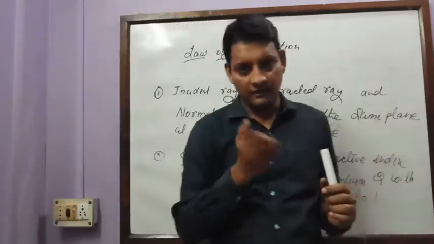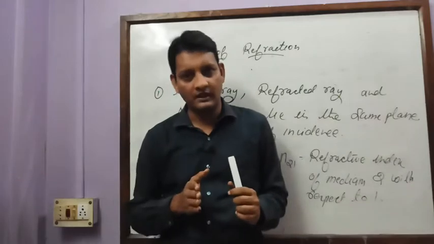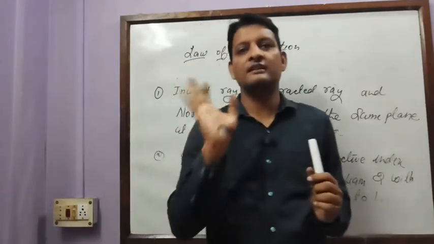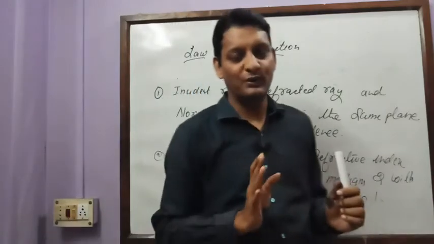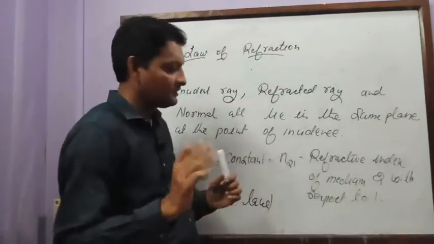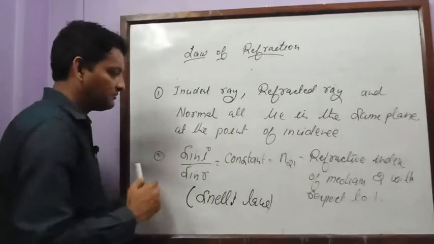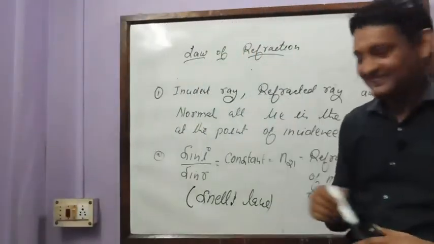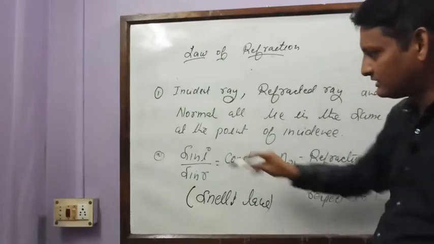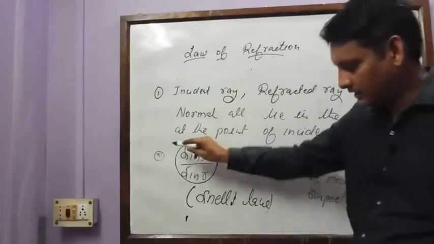The incident ray, the refracted ray, and the normal all lie in the same plane at the point of incidence, and this I have explained clearly in the topic of reflection. Now, my dear student, we are going to see the second law, which is a little different for you. So how can you say this in English?